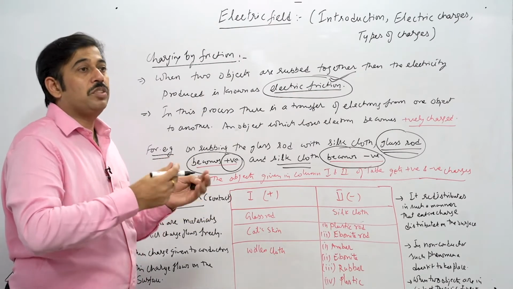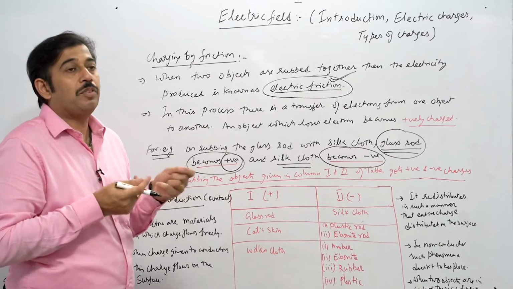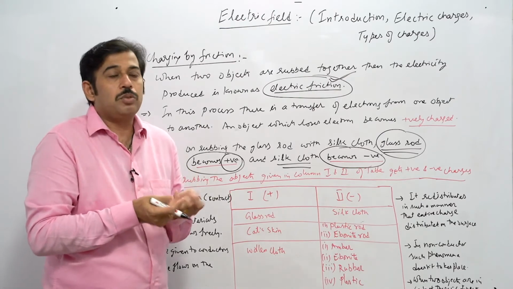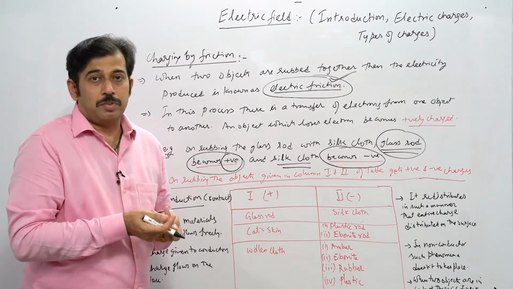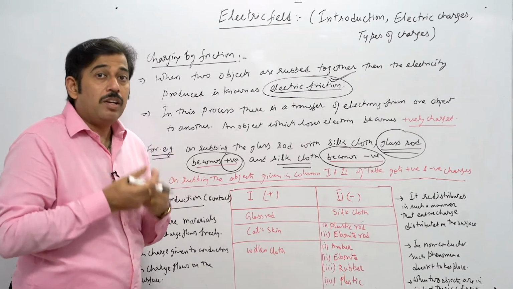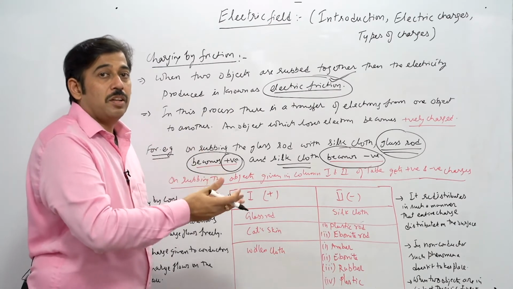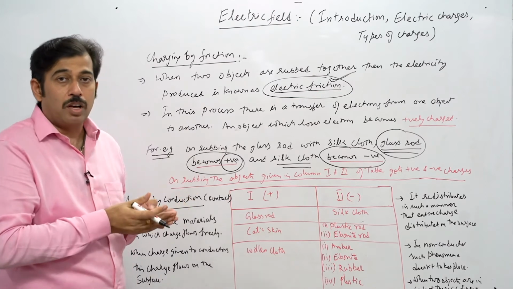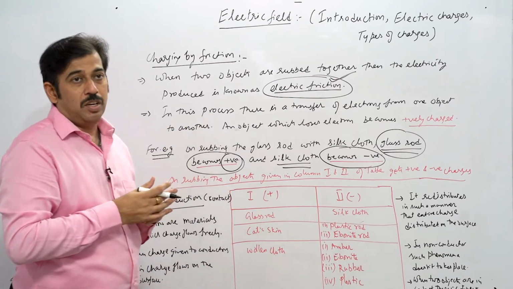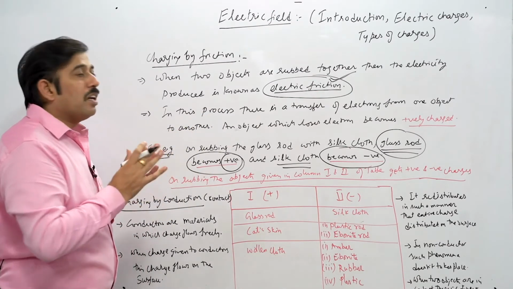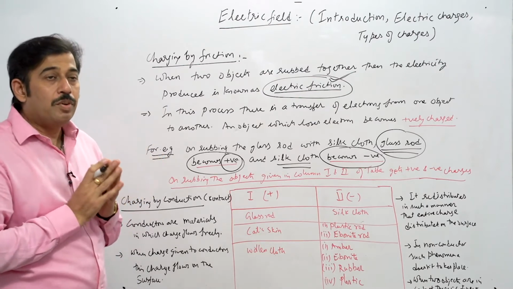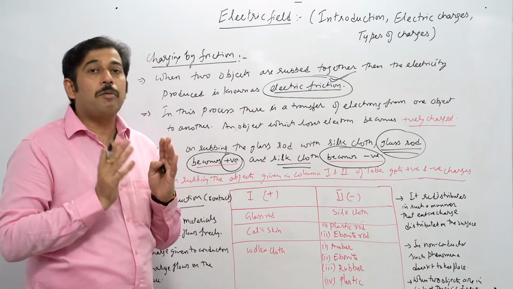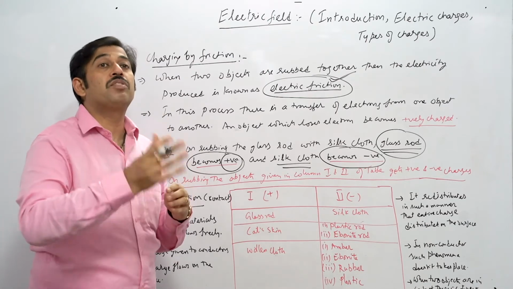Earlier it was not possible to find out, okay, we have the glass rod with us, whether it is positively charged or negatively charged. No one can say because it has not been rubbed. The moment it is rubbed, only then it shows that some charges are there, which are acquired on the surface of the rod, and that is what is called positively charged. So now we have to understand that there are certain materials which have a tendency, if they are rubbed together, to show some kind of charges.